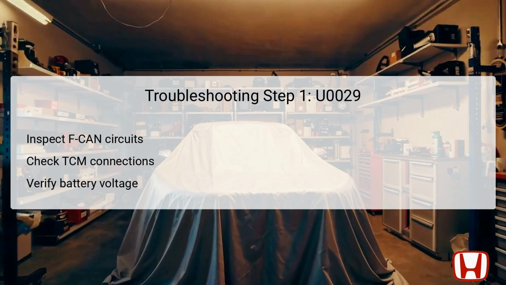This involves checking the integrity of the FCAN-H and FCAN-L lines to ensure they are properly connected and free of damage or corrosion. All connections to the TCM must be examined to ensure they are seated correctly and not exhibiting signs of wear. Additionally, verifying the battery voltage is essential. The system requires a minimum voltage of 10.0 volts to operate effectively.